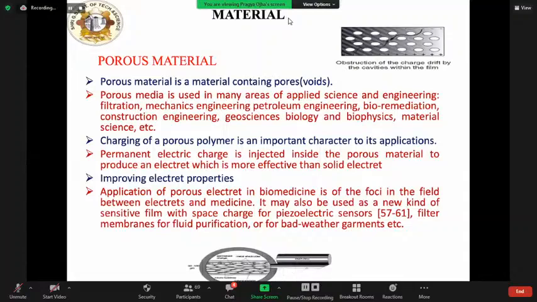Now here we see the porous material. That is why porous material is good for electret formation, or as an electret material. It is seen that amorphous or crystalline polymers, when stretched, show voids and behave like a porous material. These interstitial sites provide an ideal location for trapping, demonstrating increased electrical and mechanical strength.